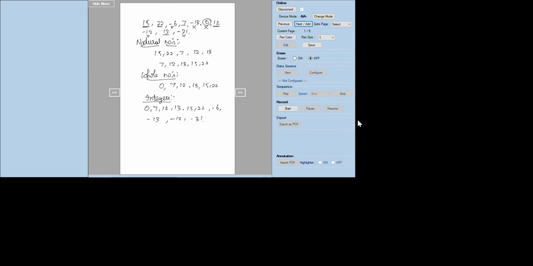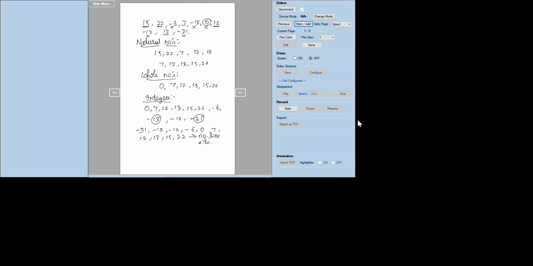Can you write these numbers in ascending order? Ascending order means you have to write them in increasing order. What is the least number here? The negative sign with the greater number is the least. So minus 31, then minus 13, then minus 12, then minus 6, then 0, 7, 12, 13, 15, and 22. Now the homework is you have to plot these numbers on the number line. This will be your homework for today.